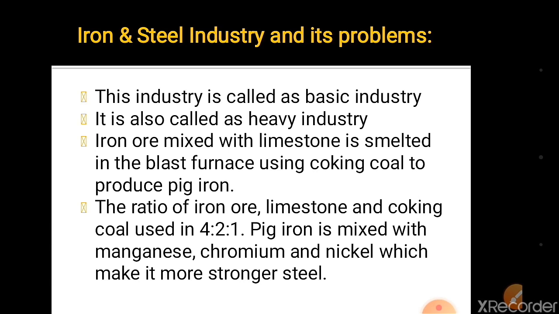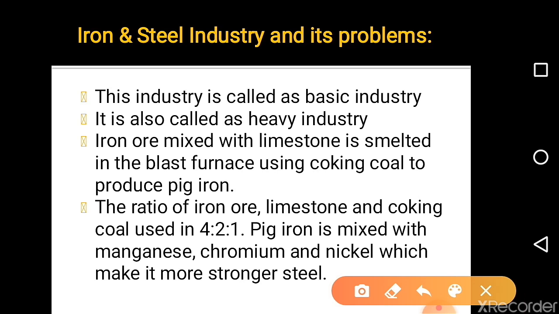In these industries, many industries are important, but a very important industry for the development of a country is the iron and steel industry. We are going to study here the iron and steel industry.